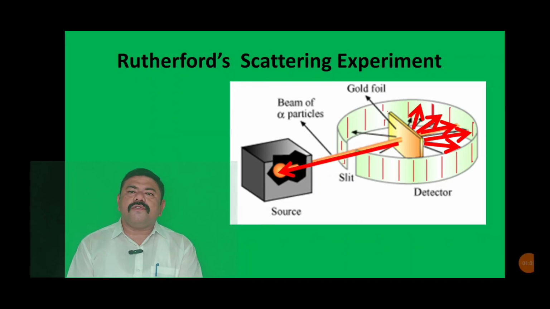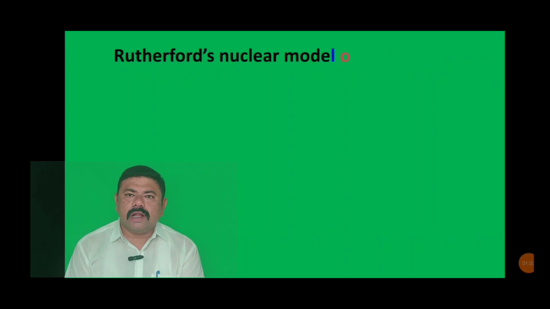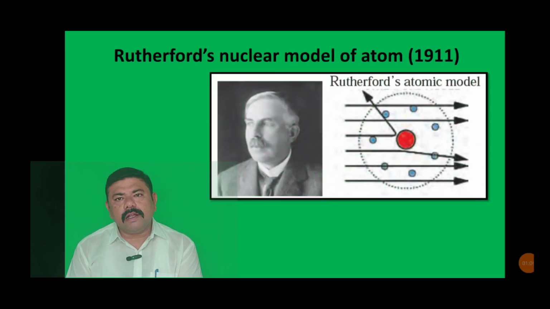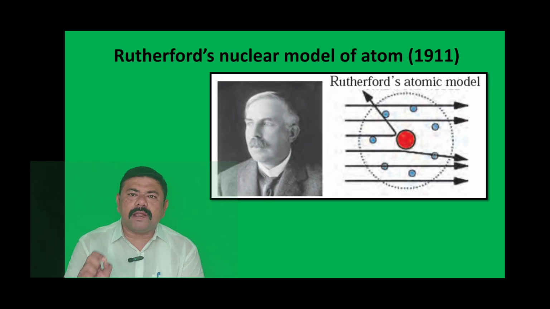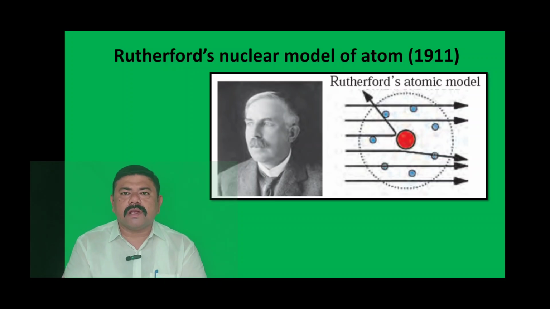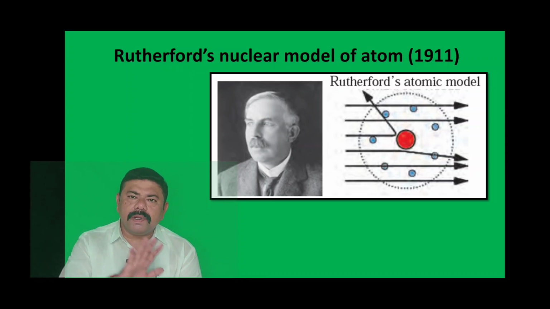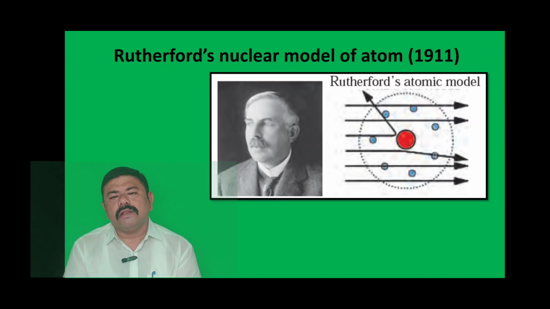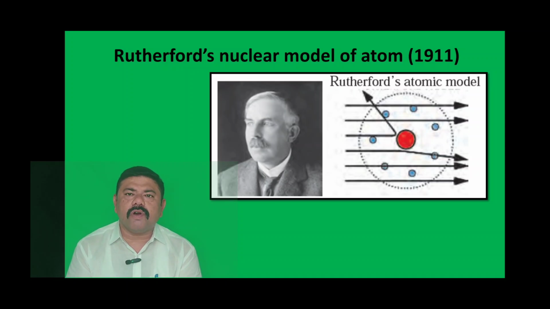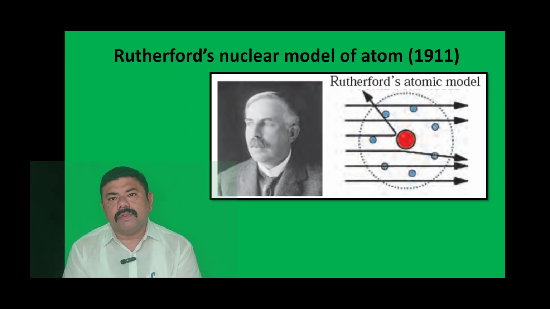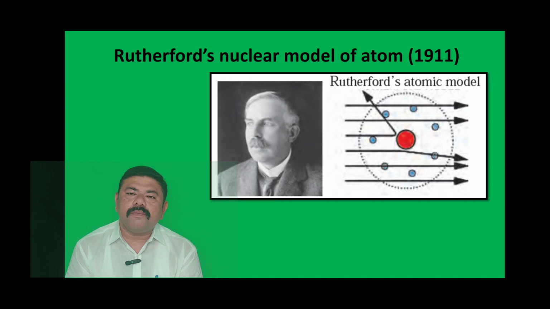Now the conclusion of Rutherford's scattering experiment was that the atom consists of a very tiny mass which contains the positive charge. So we can say that the nucleus is the space where the positively charged protons are present. He said that there is empty space in the atom, and the negatively charged electrons must be revolving around the nucleus in a circular manner, or in orbits. So this was the atomic theory put forth by Rutherford.